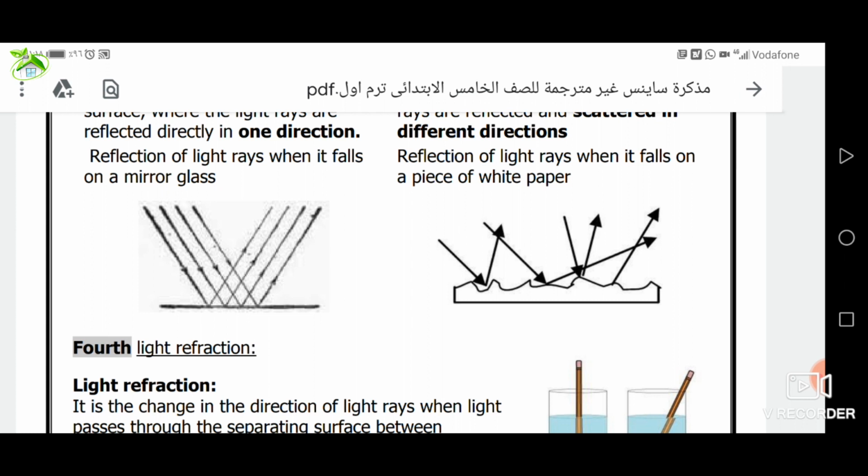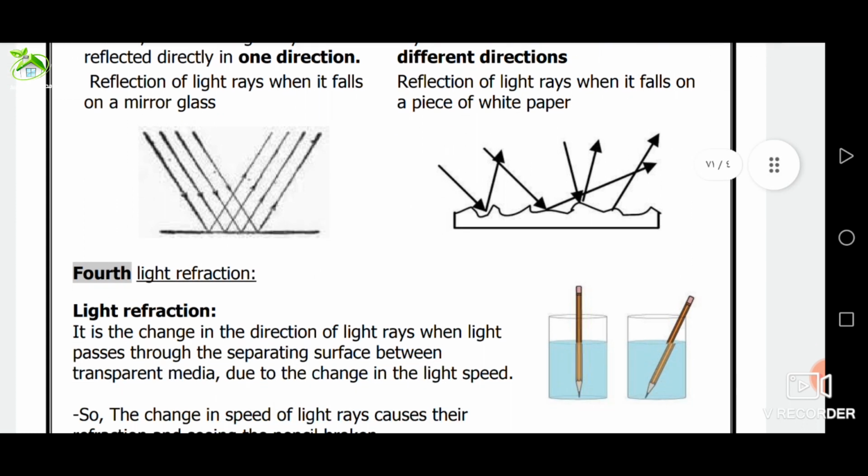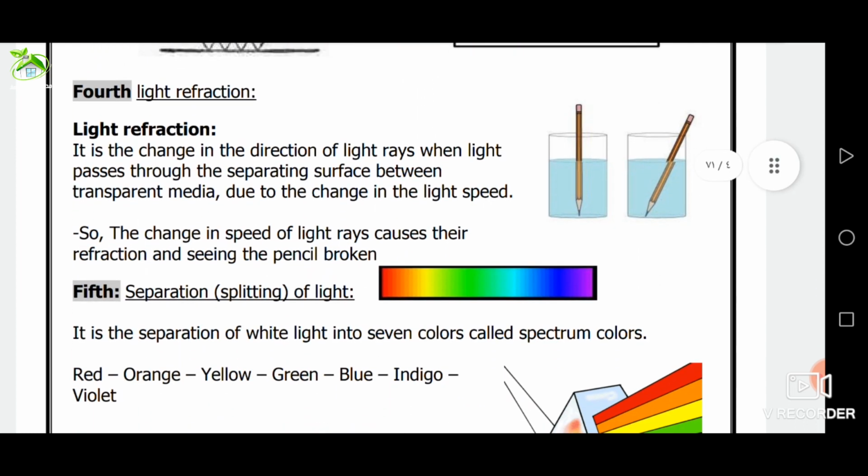Number 4. Light refraction. What does it mean by light refraction? It's the change in the direction of light rays when light passes through the separating surface between two different transparent media due to the change in the light speed.